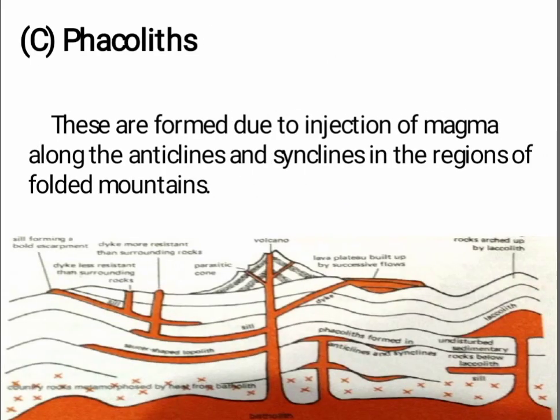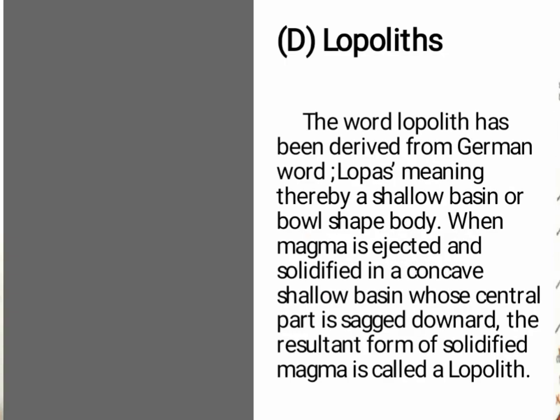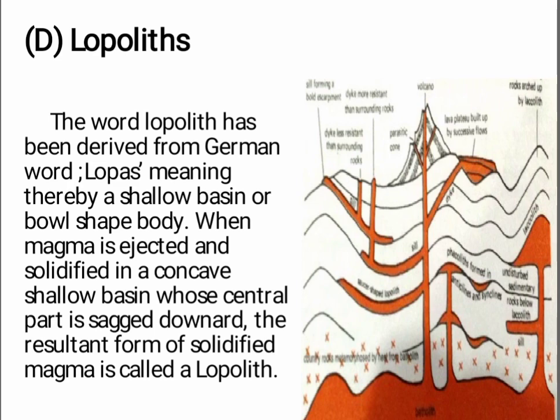Now come on to the phacoliths. These are formed due to injection of magma along the anticlines and synclines in the regions of folded mountain. The next topography is lopolith. The word lopolith has been derived from Greek word lopas, meaning thereby a shallow basin or bowl-shaped body. When magma is ejected and solidified in a concave shallow basin whose central part is sagged downward, the resultant form of solidified magma is called a lopolith.